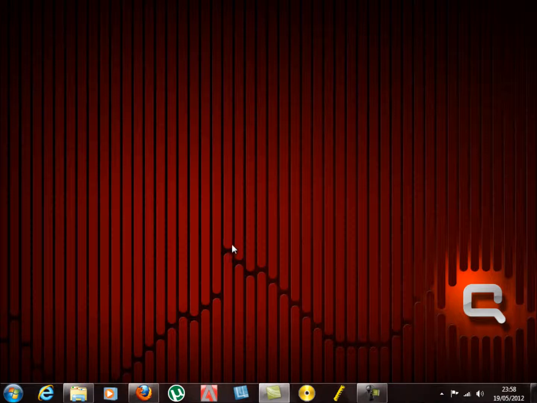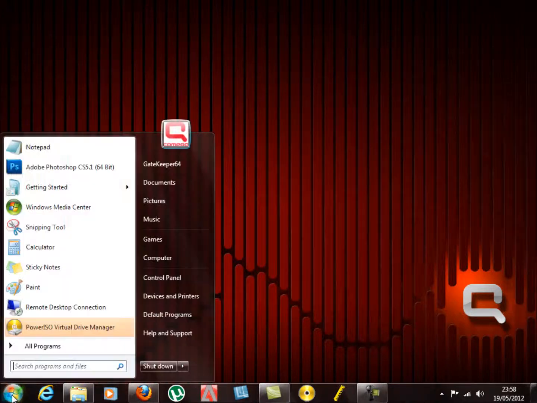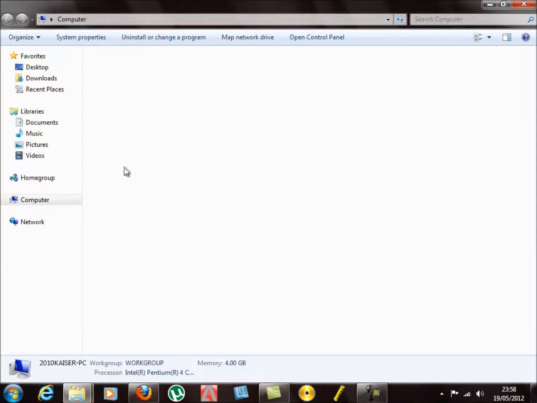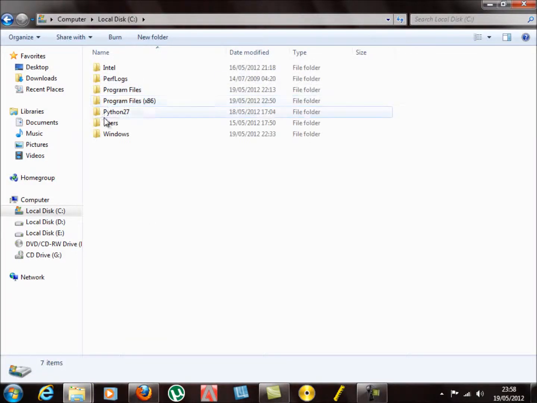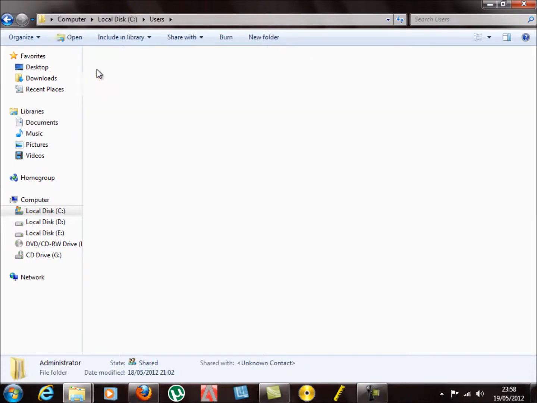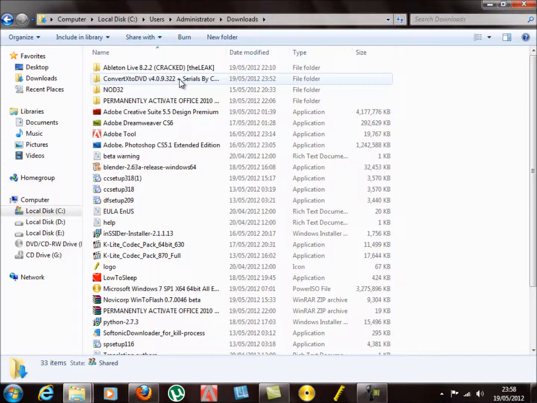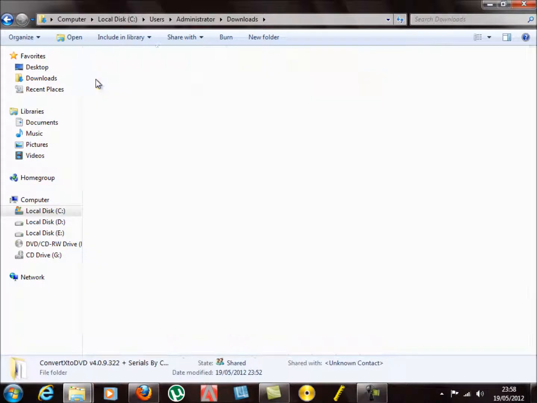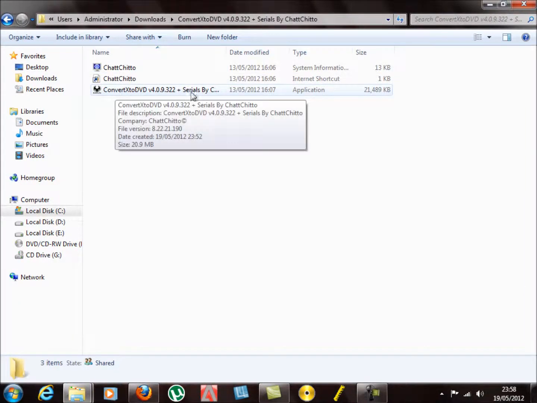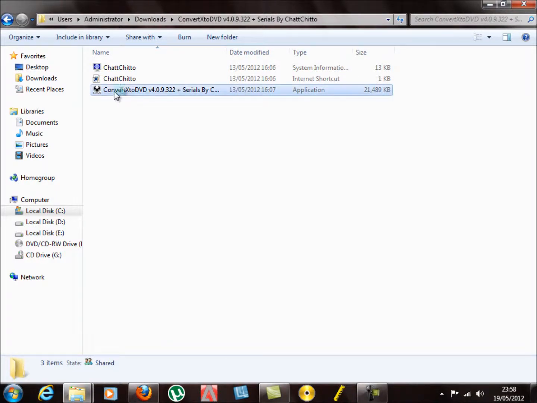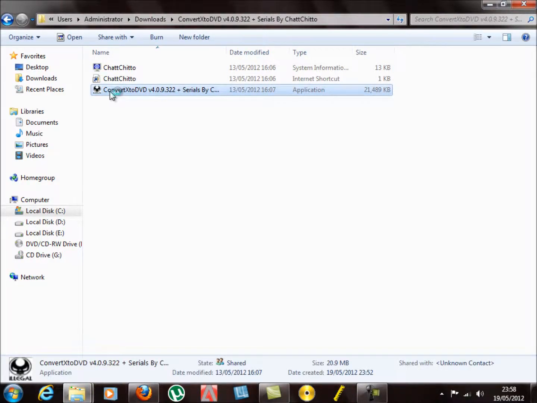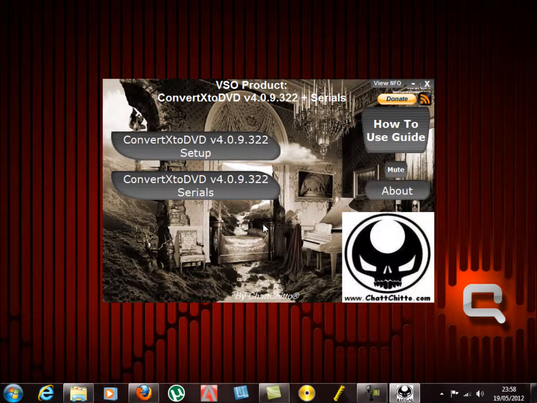Now to install ConvertXtoDVD, I go Start, Computer, C Drive, Users, Admin for me again, Downloads, and there it is, ConvertXtoDVD. Double click on that, and the application, double click on that.